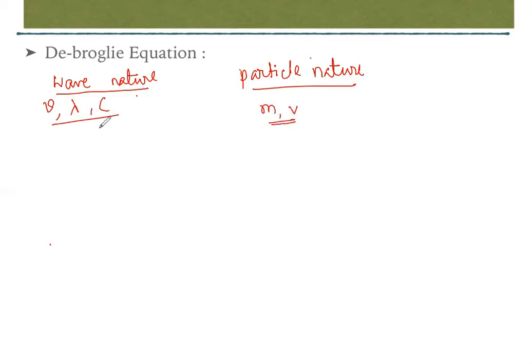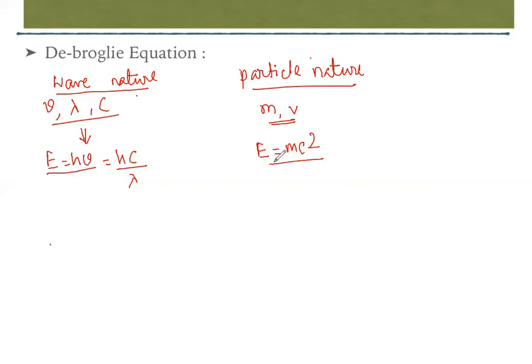Based upon these two concepts, we know that energy is equal to h nu. This equation has come from Planck's constant. So nu can be written as c upon lambda, giving E equal to hc upon lambda. And from the particle nature, we have Einstein's famous equation E is equal to mc square.